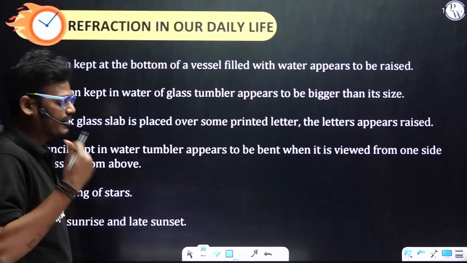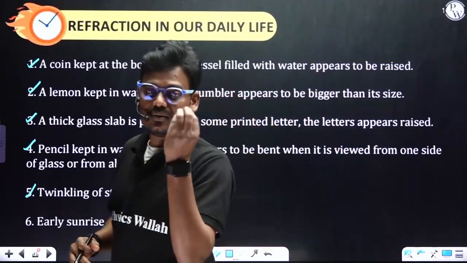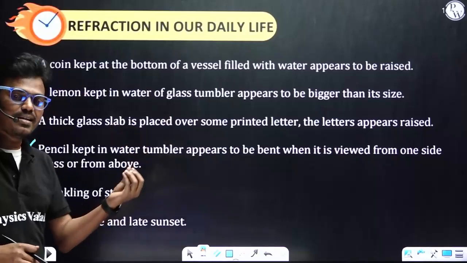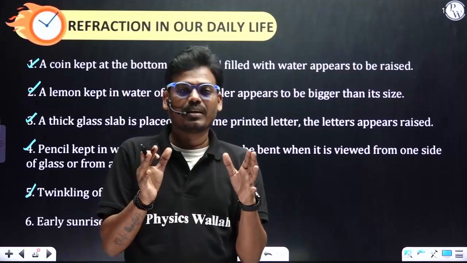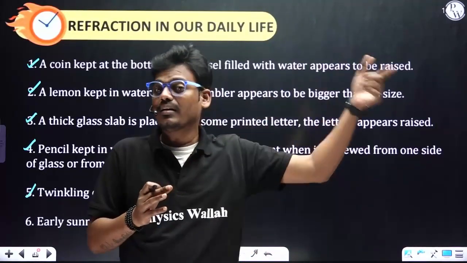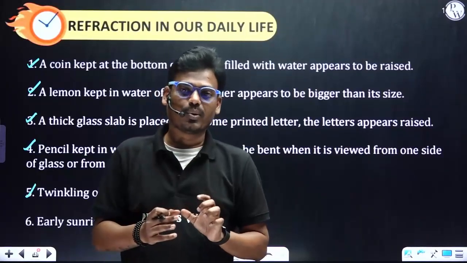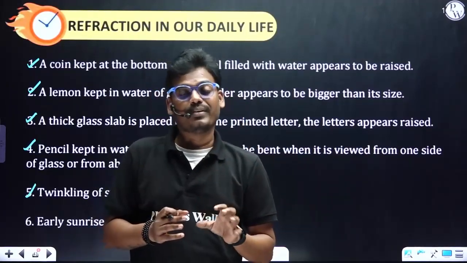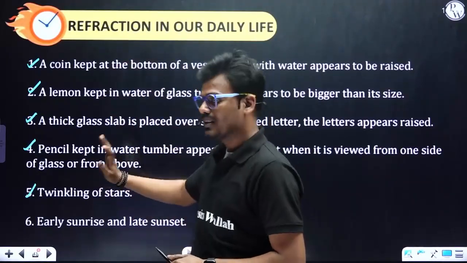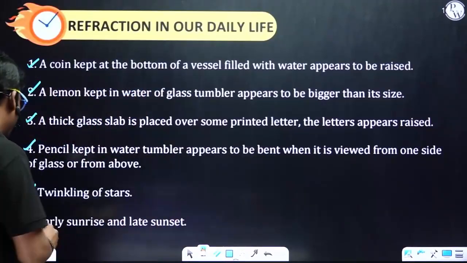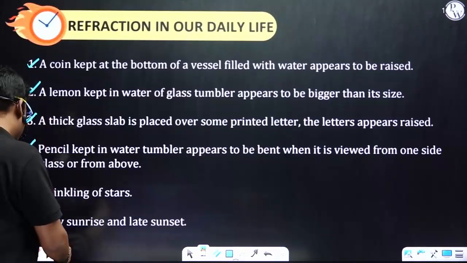Twinkling of stars during the night time. If you see the sky during the night time, you'll observe that the stars are twinkling. What is the reason behind it? It is the refraction of light. And actually, the stars do not twinkle. The reason behind it you will learn in the next chapter, the human eye and the colorful world. In that particular chapter, we are going to see the reason behind all these. Right now, you just have to know all these phenomena. Early sunrise and late sunset are also due to refraction.